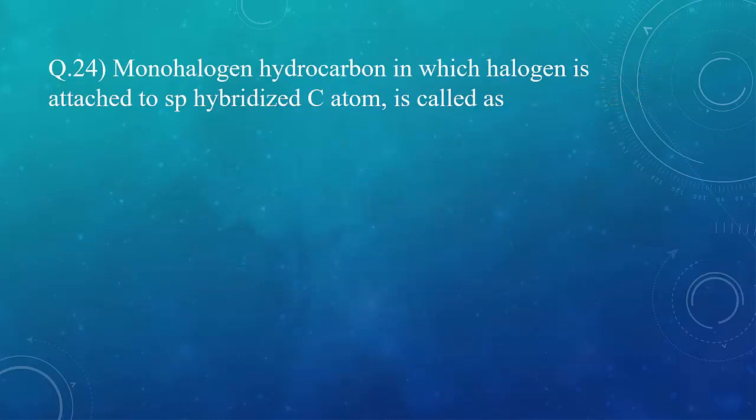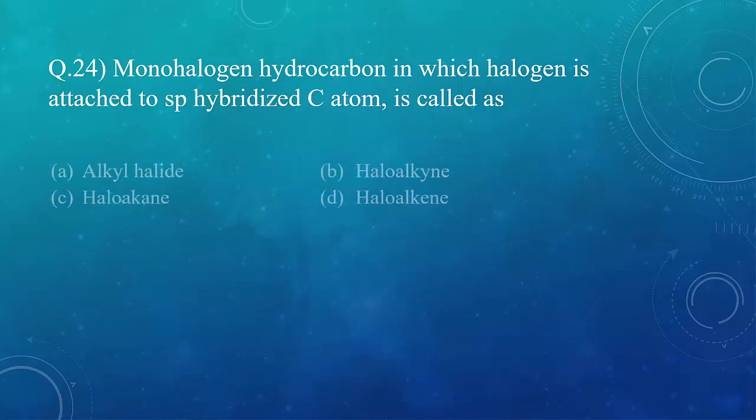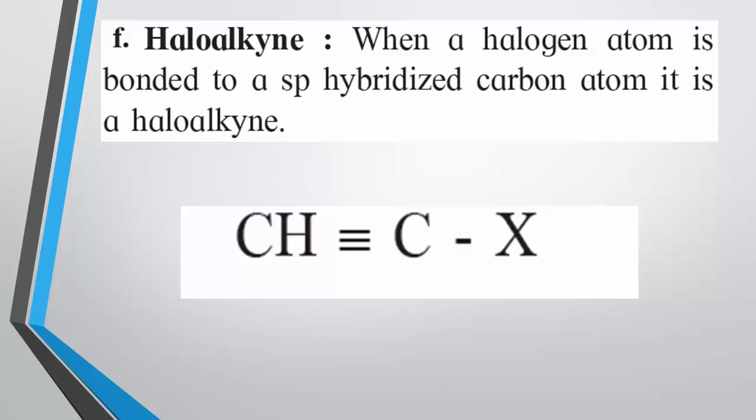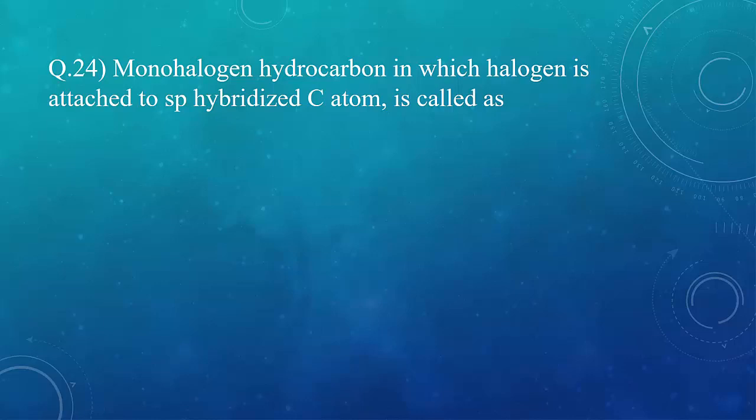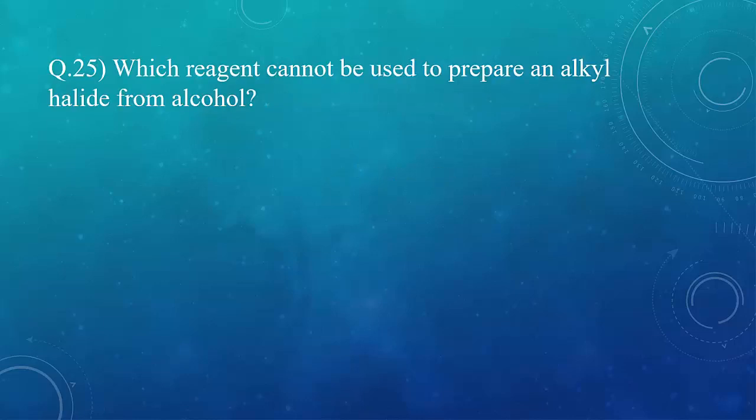Question 24. Monohalogen hydrocarbon in which halogen is attached to sp hybridized carbon atom is called as. Here, hydrocarbon containing sp hybridized carbon, that means carbon making triple bond with another carbon. So these types of halogen derivatives are known as haloalkynes. So the correct option over here is B. Question 25.